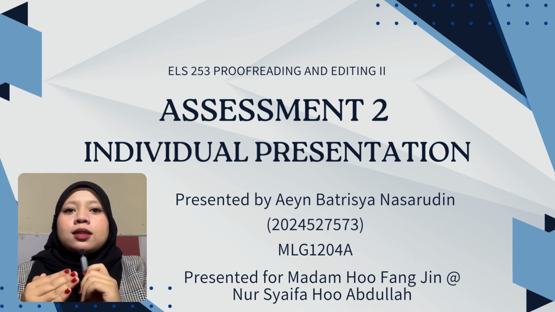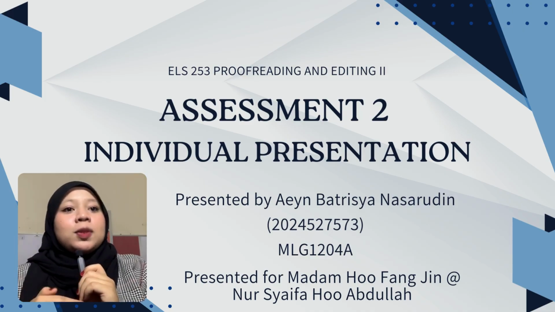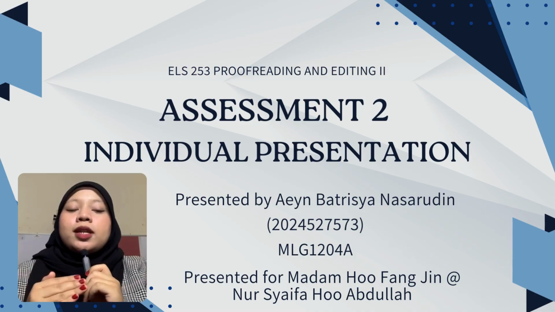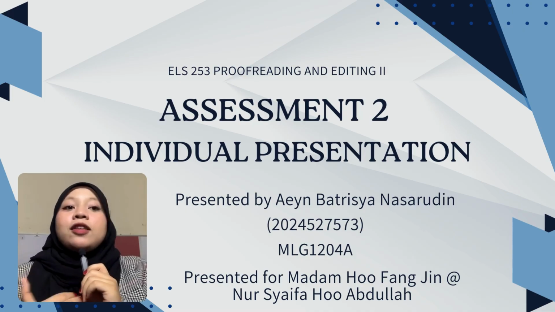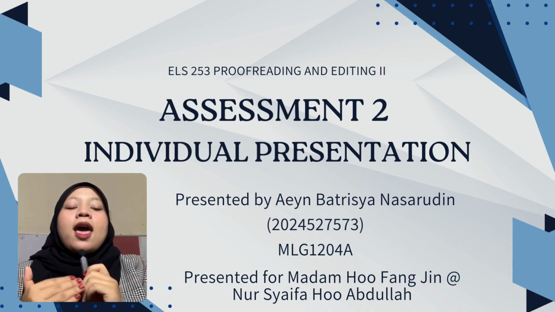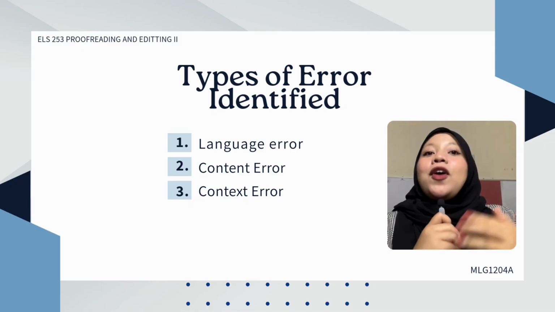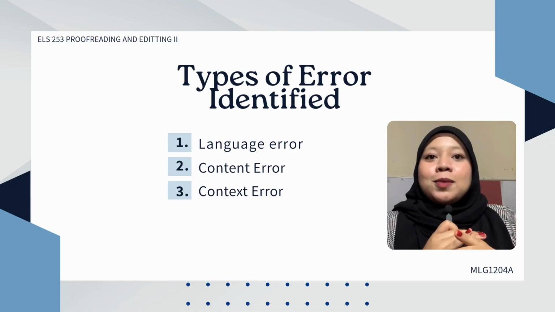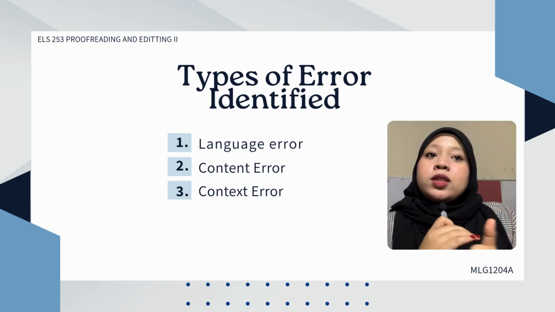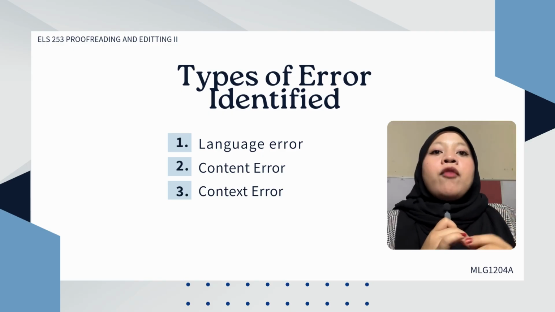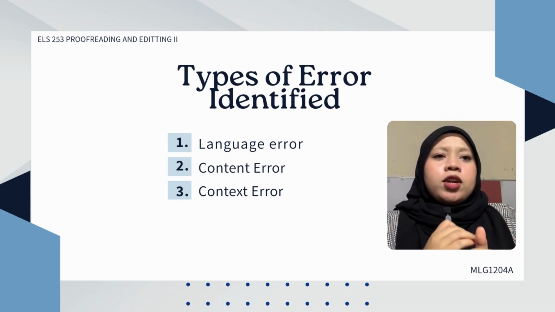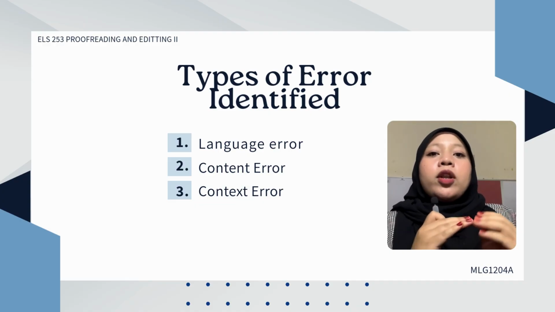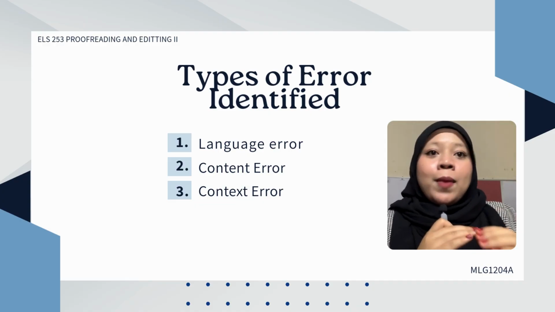Since the document focuses on safety and risk management, accuracy and clarity are extremely important. So throughout this presentation, I'll be sharing the errors I identified, the corrections I made, and the reasoning behind those corrections. Before I begin, I would like to briefly explain the types of error that I identified in this document. There are three main categories, which are language error, content error, and context error. For today's presentation, I will start with language error, since this category contained the highest number of issues and had the greatest impact on the clarity and professionalism of the RAMS form.